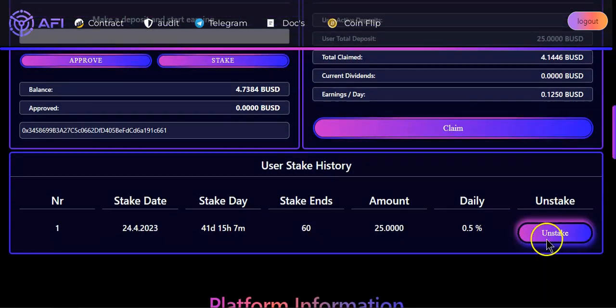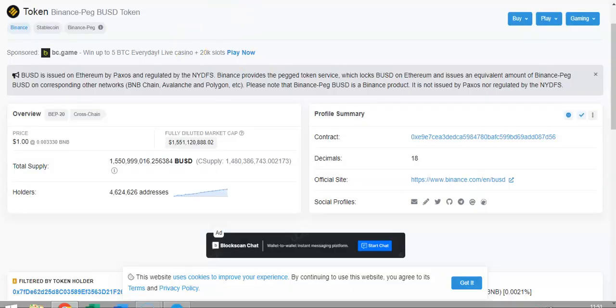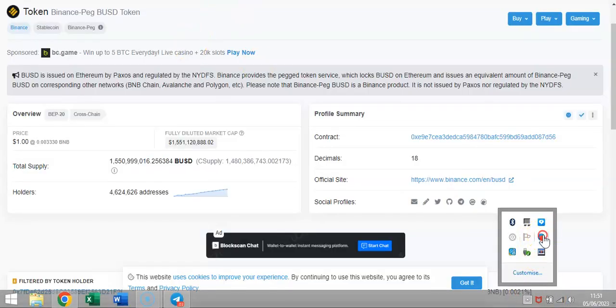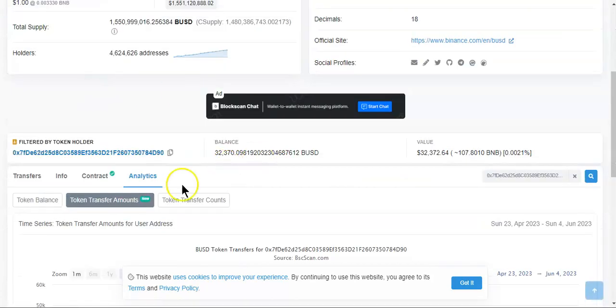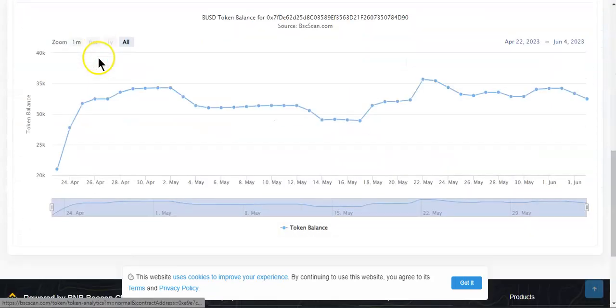You will have to come over here and stake and restake if you want to earn more rewards. Let's have a quick peek at the smart contract. Let me just close the TG. Okay, smart contract right here. We can see that the total balance TVL right now is 32.3K BUSD. Remember, this project is on Binance Smart Chain, and over here we can see the TVL balance.